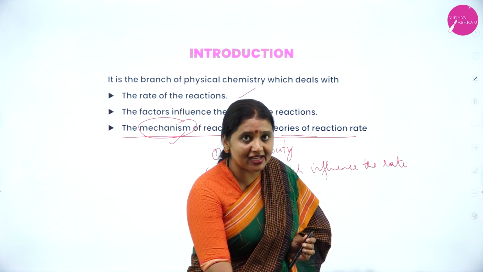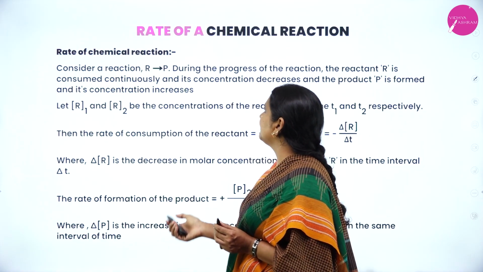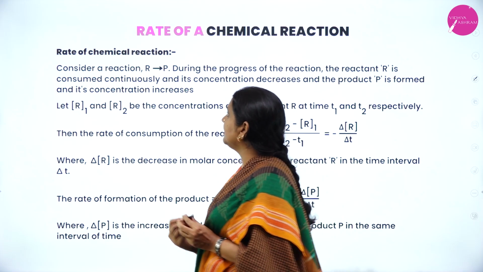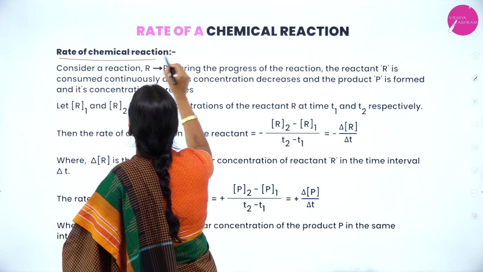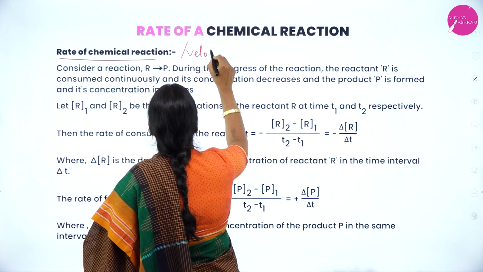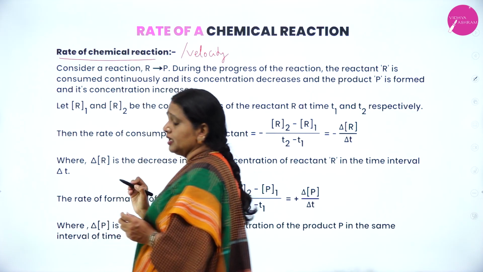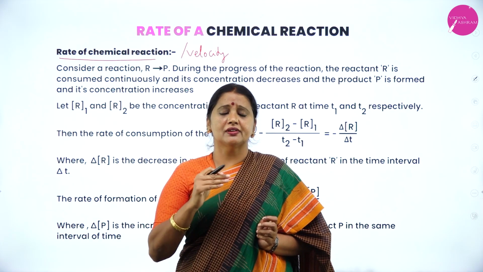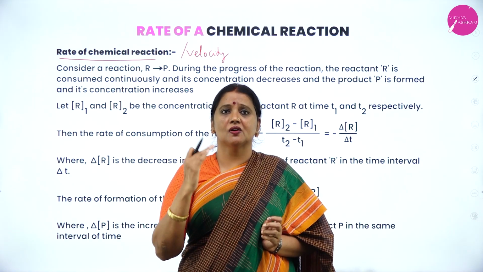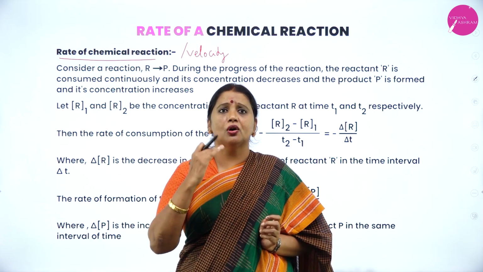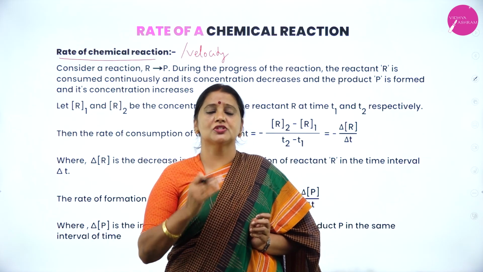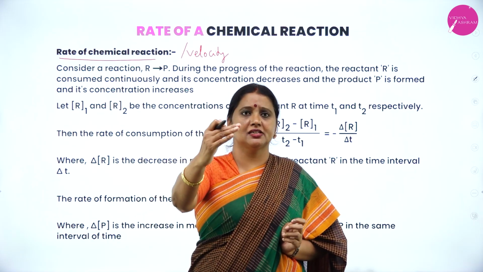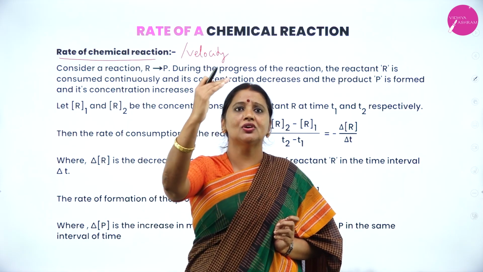The first thing, we'll consider rate of chemical reaction, or velocity. This rate or velocity we use in physics also. In physics, we consider velocity of light, velocity of a wave. When light falls on an object or a wave travels, it displaces, going from one side to the other.